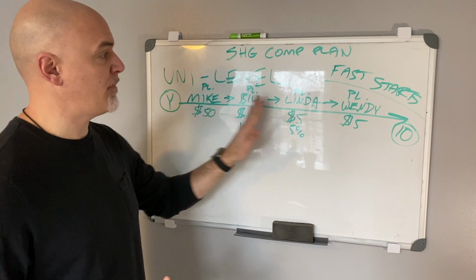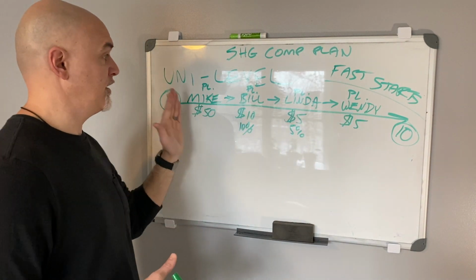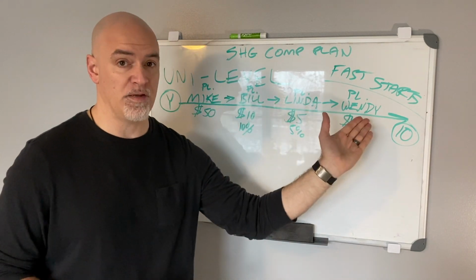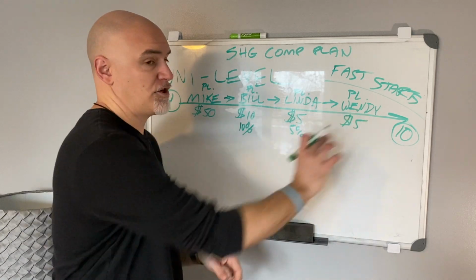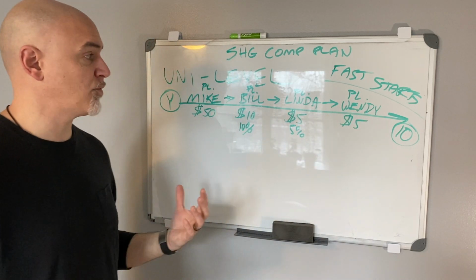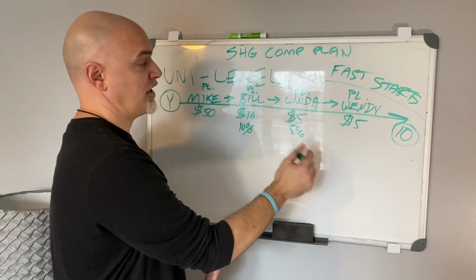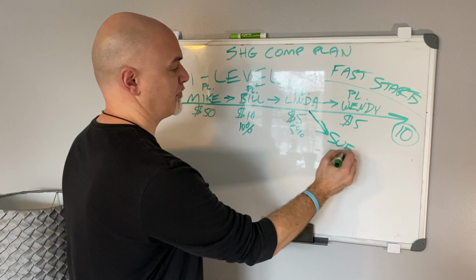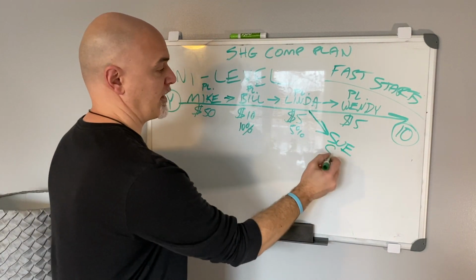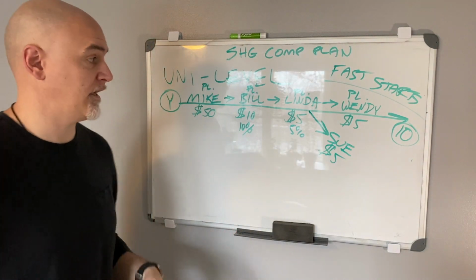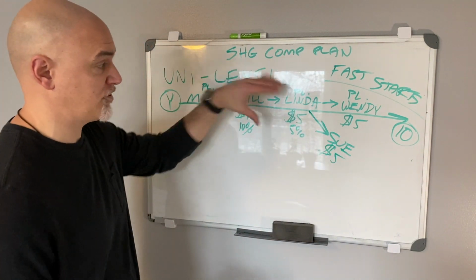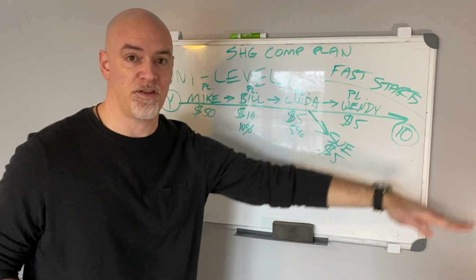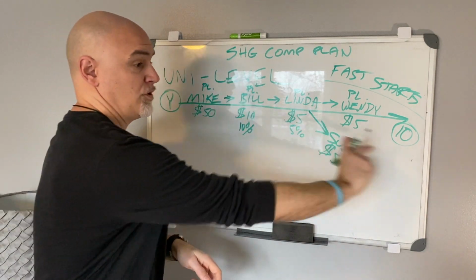Now, it does not matter when these people come in. Mike could sponsor Bill, who sponsors Linda, who sponsors Wendy. This could all happen in one day, or this could all happen in 3 months. It does not matter. The compensation is going to be the same. But here's where it gets really cool. Let's say in your line of descent, Linda breaks off, and Linda goes and sponsors Sue, all right? And then Sue, okay, so you're gonna get $5 for Sue, right? Easy to understand, because that's still part of the line, it's like a different level of the Unilevel, just created a different extension of the Unilevel. It's still your Unilevel because it stems from you and goes out.